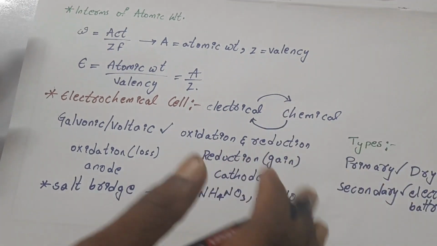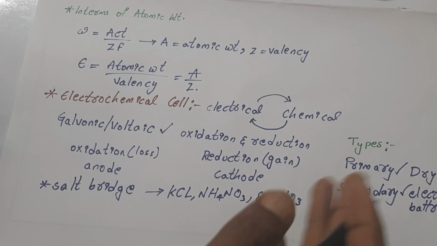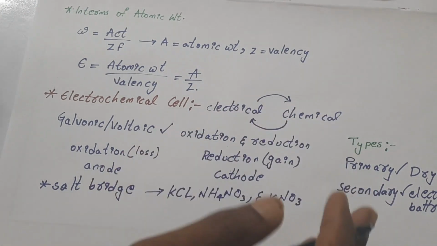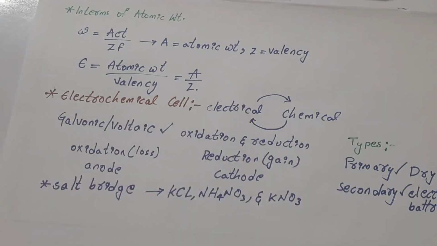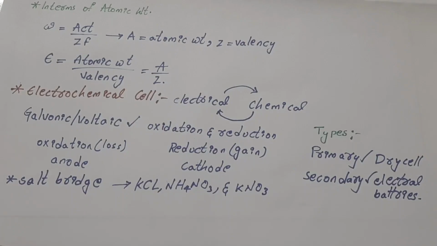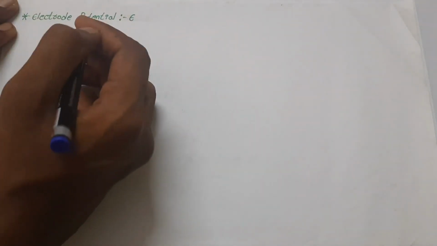These are the two different forms of galvanic cell that exist: the primary and the secondary galvanic cell. Now let us look at what is meant by electrode potential. The electrode potential is denoted with the symbol E.